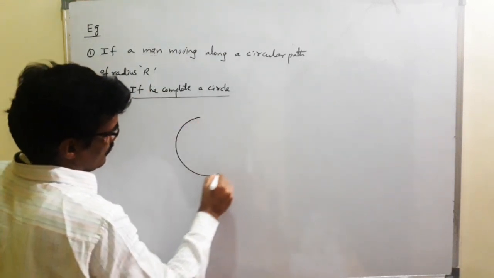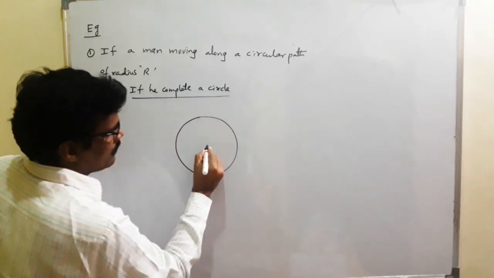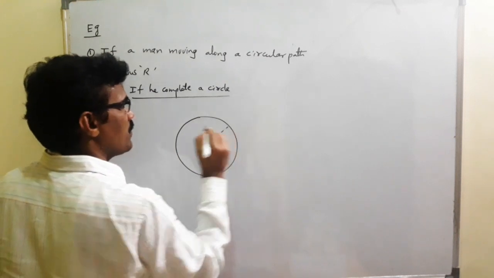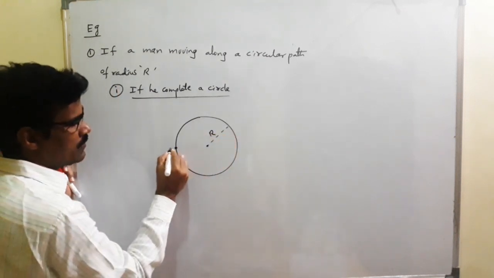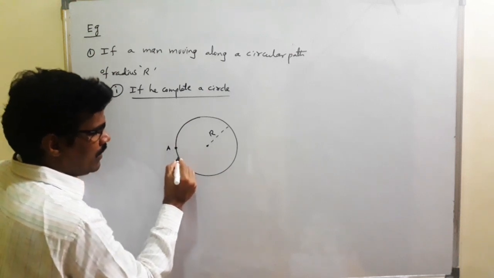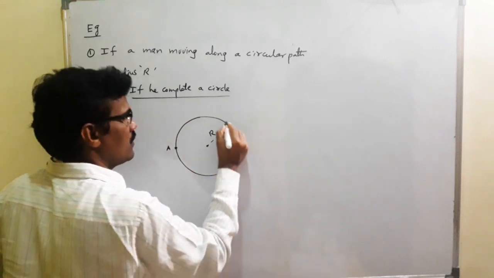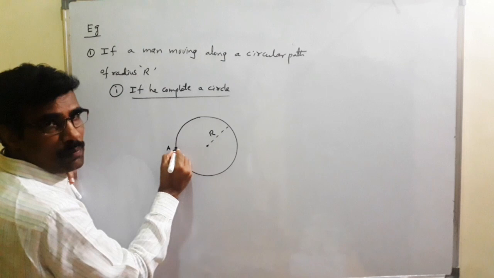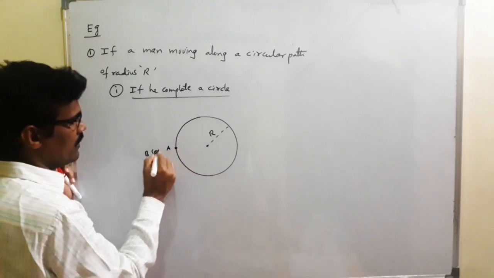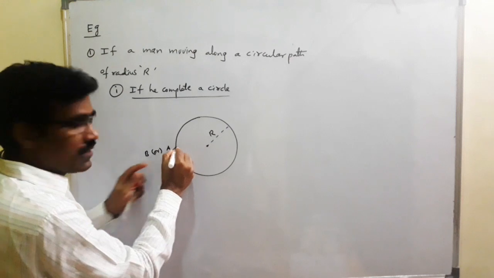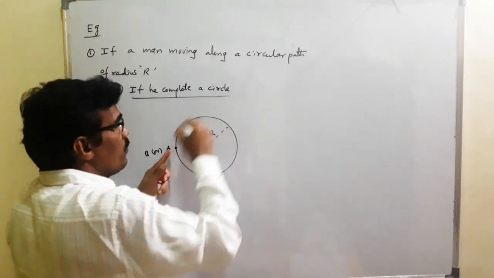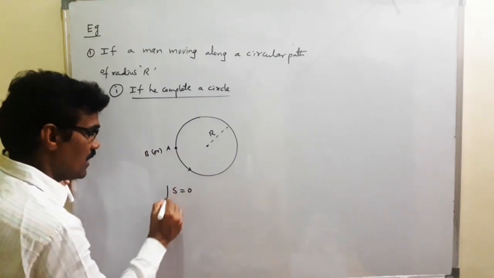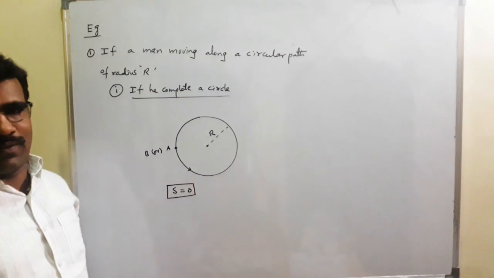Students, this is a circle, the center of the circle. The radius of the circle is capital R. A person starts from A and moves in a circular path, and completes a circle. So A is the initial point, B is the final point, and A and B coincide with each other. The initial position and final position coincide with each other. That's why displacement is 0. If we complete a circle, displacement is 0.